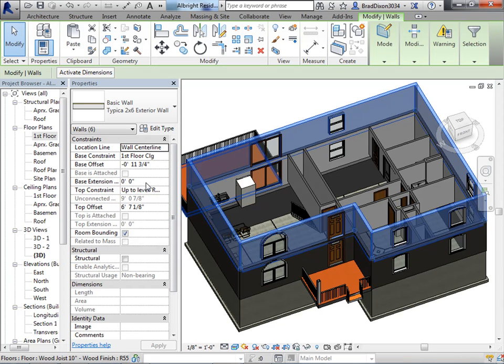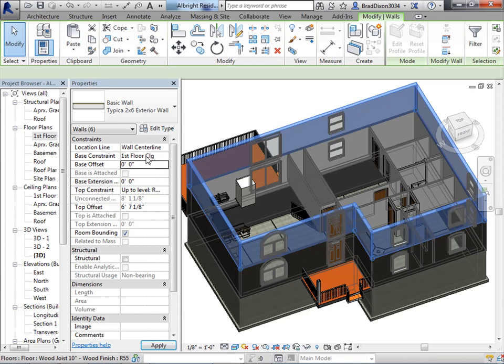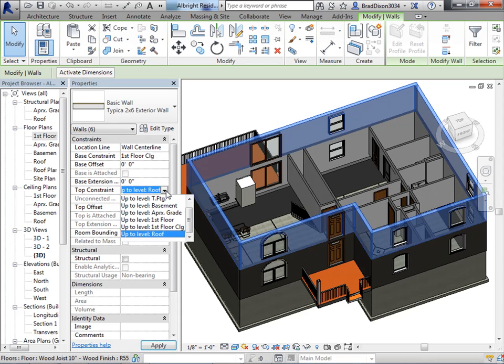What I want to do now is I don't want to have a base offset. I want that to be 0. I want the base constraint to be at first floor ceiling, and I want the top constraint to go up to roof. And then I don't want any top offset either, so I'm going to make that 0.